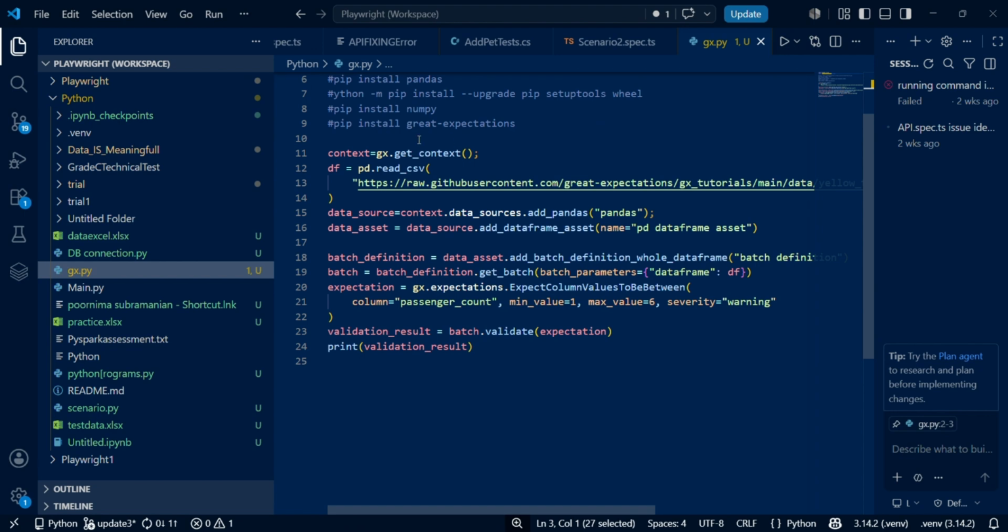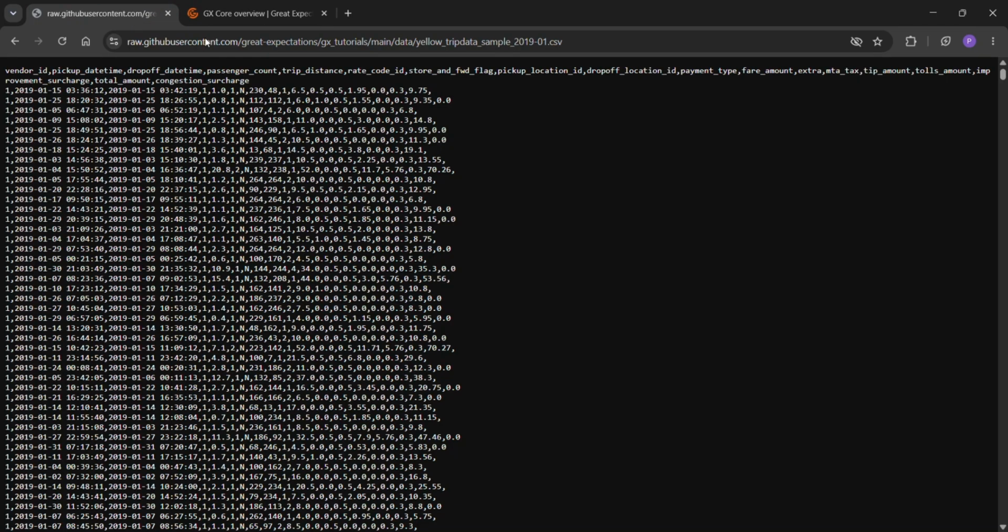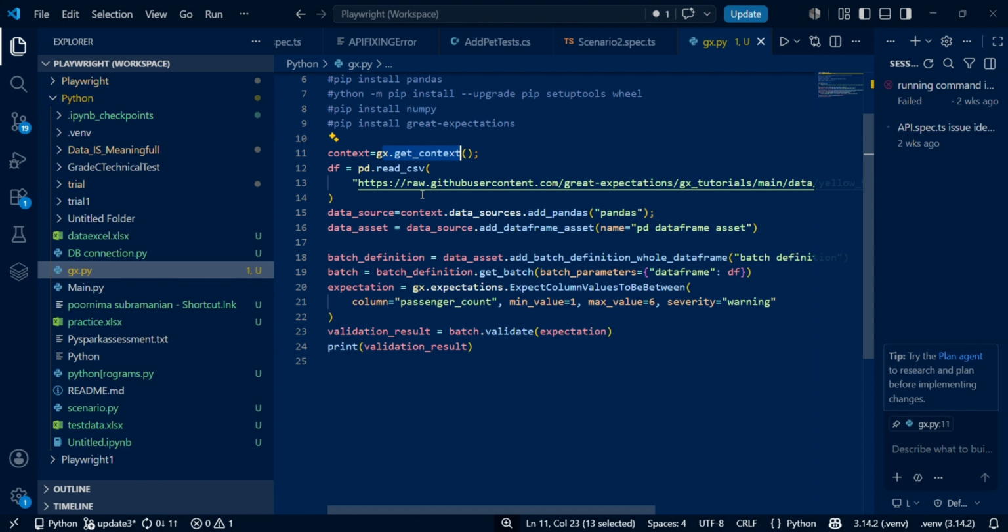And the second step is I create a data frame. In the data frame, I'm reading a CSV file. The CSV file is present in this Great Expectations tutorial itself, and I've given a link URL. We are reading it and storing it into a data frame so that we know what data we are going to verify and what data quality checks we are going to perform. There are multiple columns like ID and passenger count and so on. It's a CSV file that contains the column names in the first line and then the column values below.